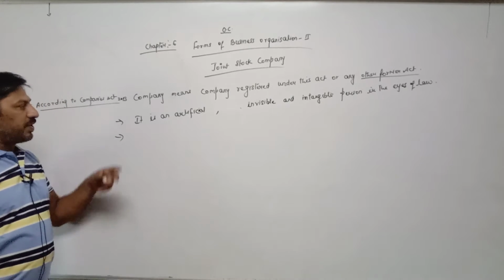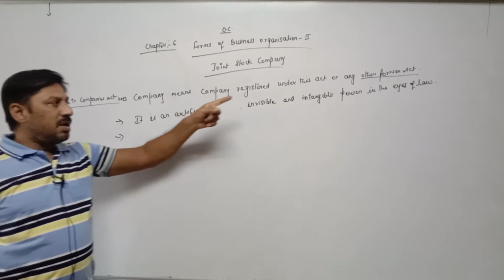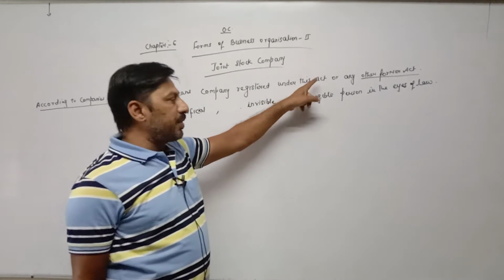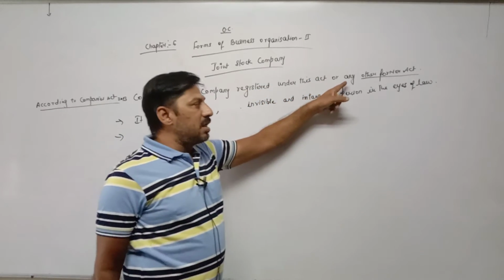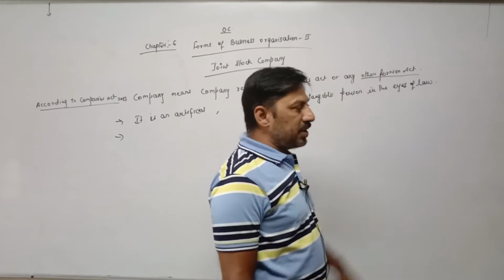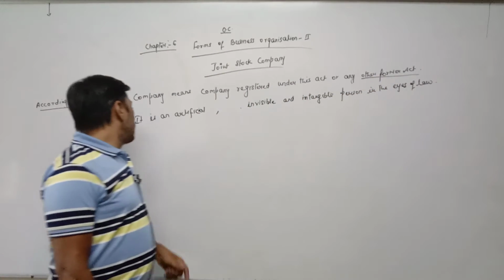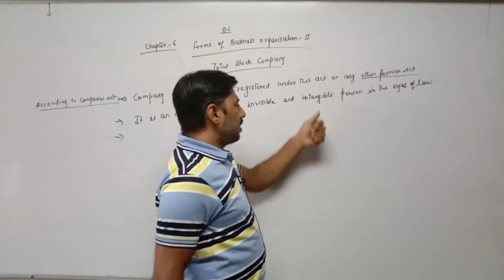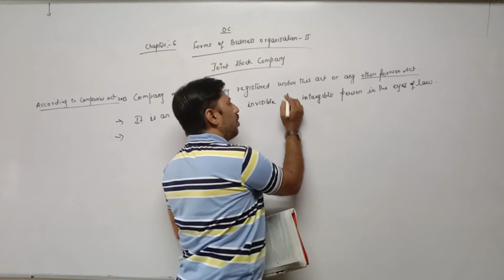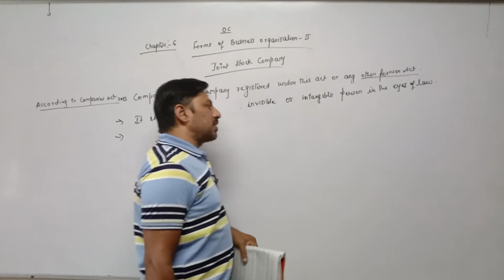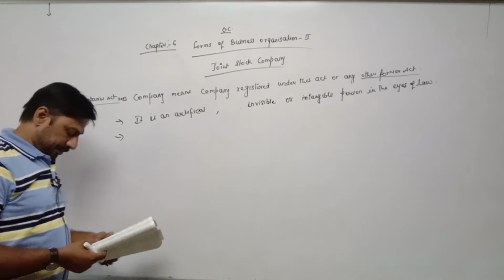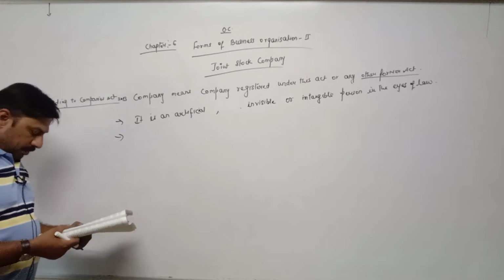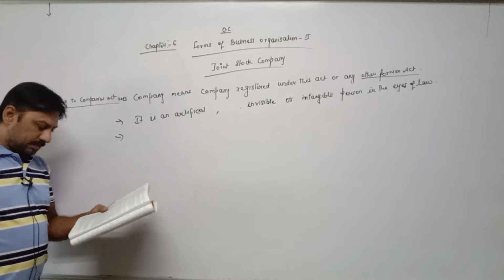So these are the two definitions. Company means a company registered under this act, meaning Companies Act 2013, or any other former act, meaning Companies Act 1956. Now a company is an artificial, invisible or intangible person in the eyes of law; both have the same meaning. Now, characteristics.